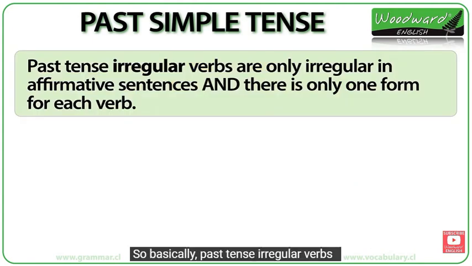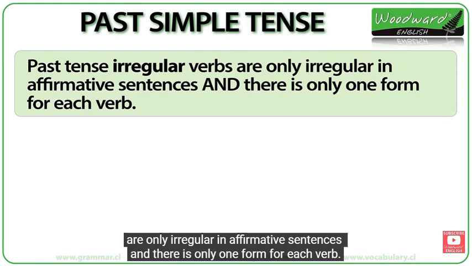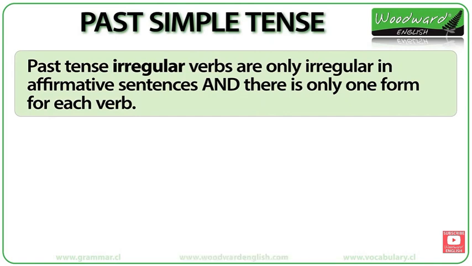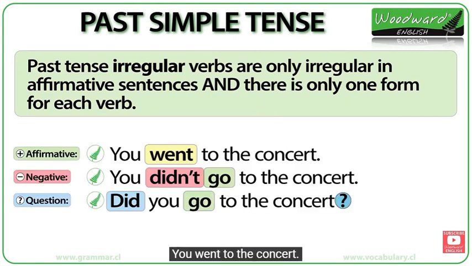So basically, past tense irregular verbs are only irregular in affirmative sentences. And there is only one form for each verb. For example, you went to the concert. You didn't go to the concert. Did you go to the concert?